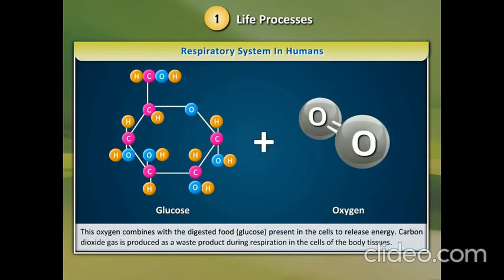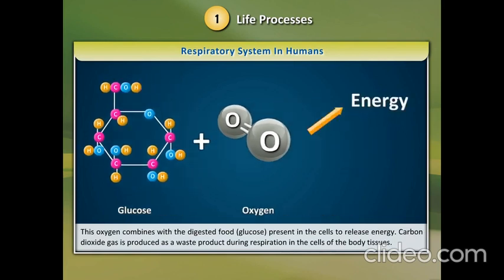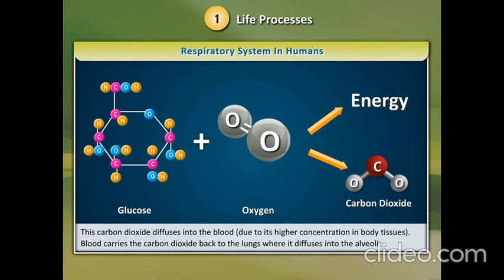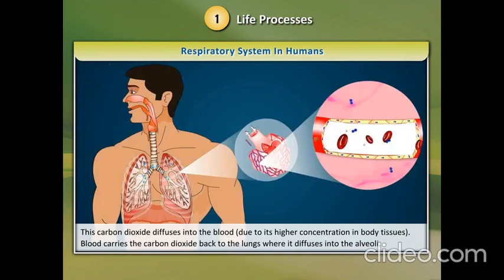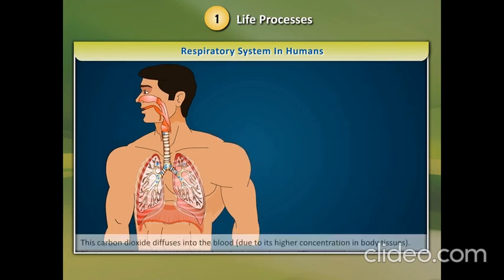This oxygen combines with the digested food, glucose, present in the cells to release energy. Carbon dioxide gas is produced as a waste product during respiration in the cells of the body tissues. This carbon dioxide diffuses into the blood due to its higher concentration in body tissues. Blood carries the carbon dioxide back to the lungs, where it diffuses into the alveoli.